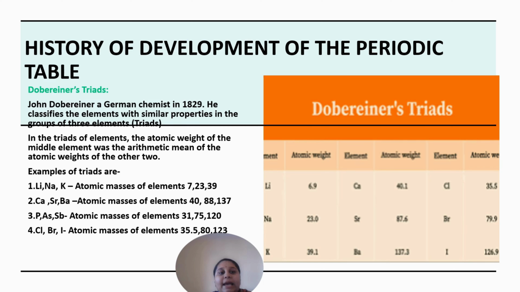So what are the characteristics of periods? The first period is called the shortest period, containing only 2 elements. The second and third periods are called short periods, containing 8 elements each. The fourth and fifth periods are called long periods, containing 18 elements each. The sixth period is the longest period with 32 elements, and the seventh period is the incomplete period.